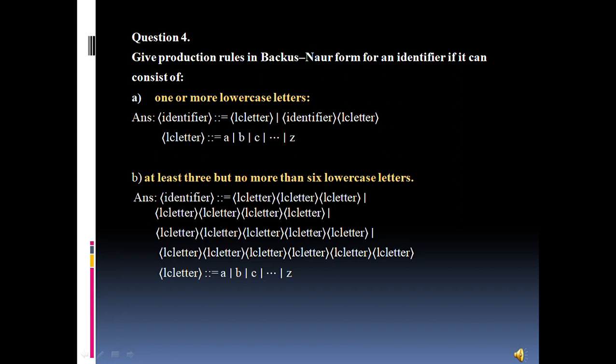The second sub part is at least 3 but no more than 6 lowercase letters. So the identifier can have 3 lowercase letters but it should be less than or equal to 6. So the identifier can have 3 or 4 or 5 or 6 lowercase letters, and lowercase letters would be from a to z.